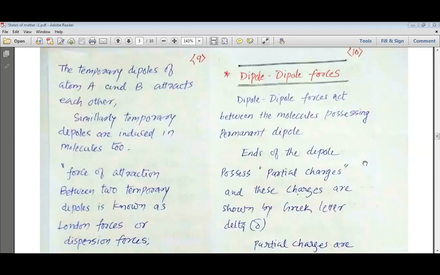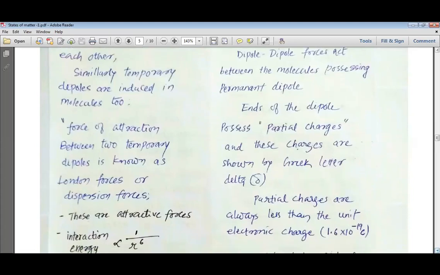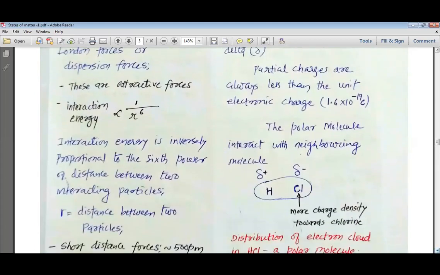Dipole-dipole forces act between the molecules possessing a permanent dipole, and the dipole possesses partial charges, and these charges are shown by the Greek letter delta. Partial charges are always less than the unit electronic charge, so the partial charges are less than 1.6 times 10 to the power minus 19 coulomb.